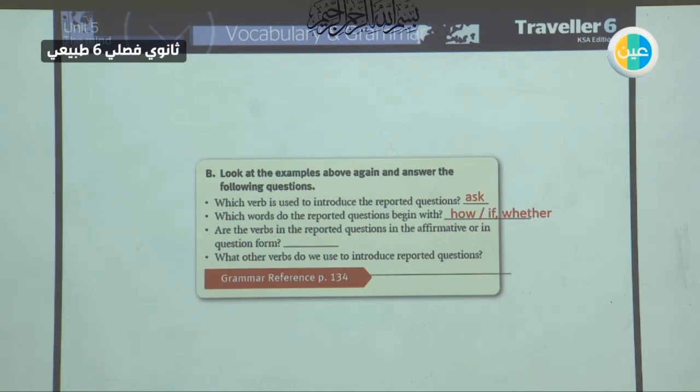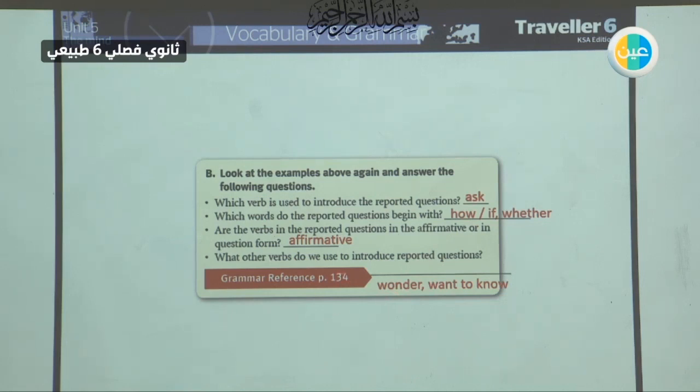Are the verbs in a reported question in affirmative or question form? They are in affirmative form. So, a reported question is not a question, by the way, it is a sentence, and we will come to this one in a minute. What other verbs do we use to introduce a reported question other than ask? You can say, I was wondering, I wanted to know, and many other things. And we start with this verb just to show that this question is reported rather than a question.